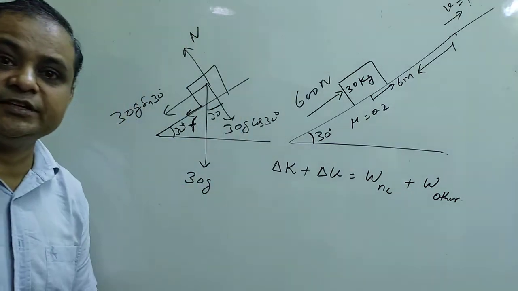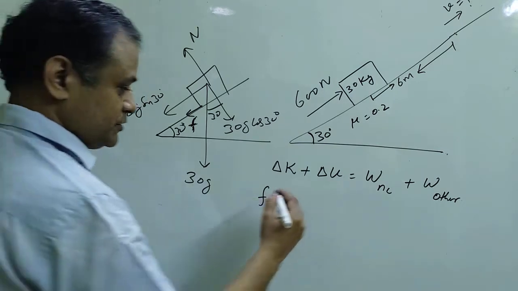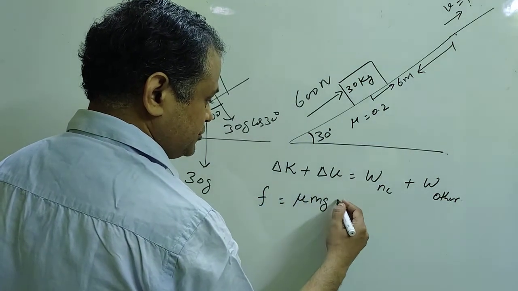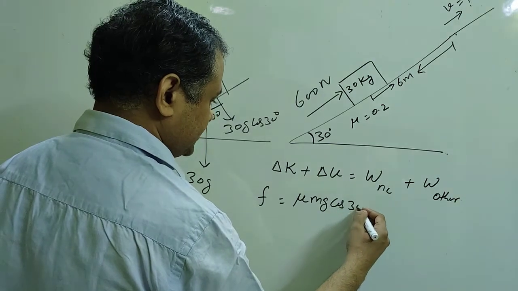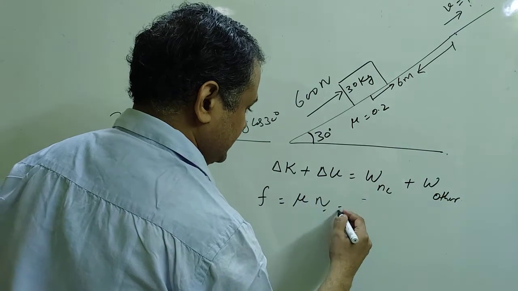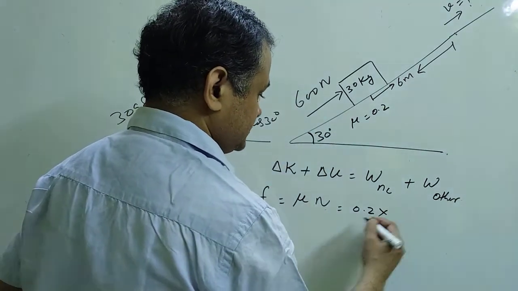First of all, you need to find the friction force. What is the value of the friction force? That is the non-conservative force. F equals mu N, and N is mg cos 30 degree. What is the value of mu? 0.2.